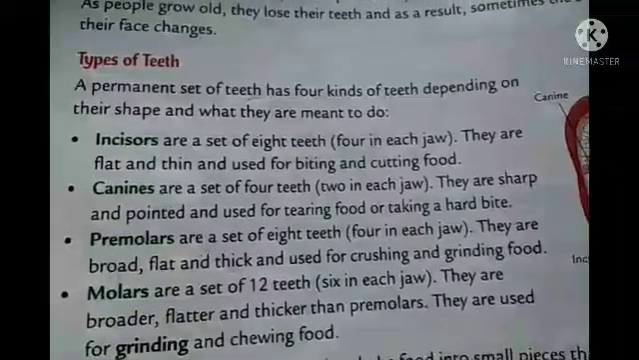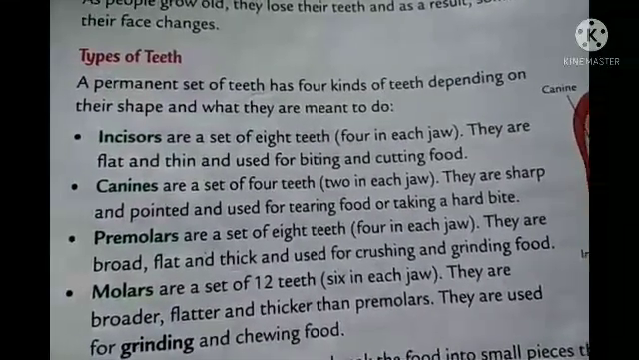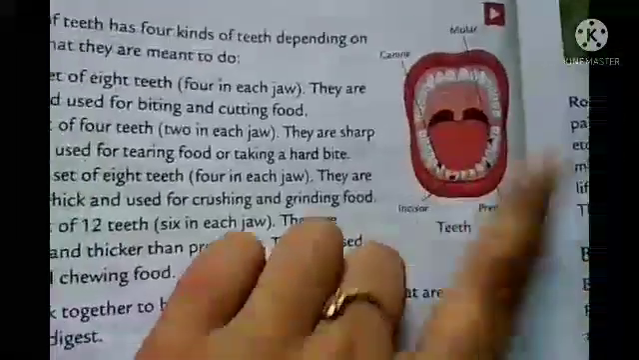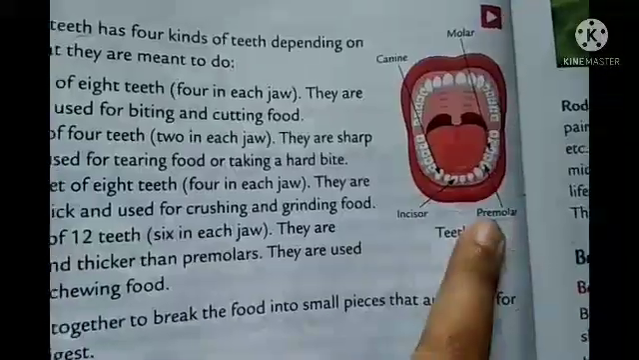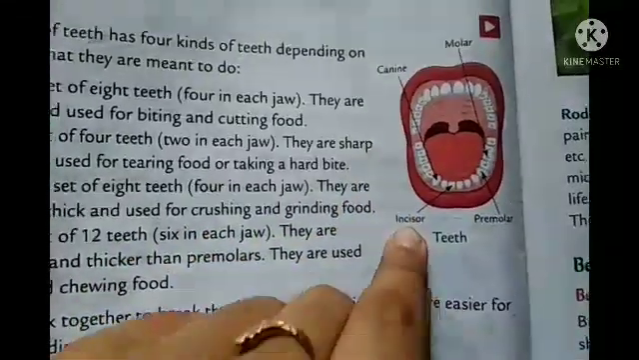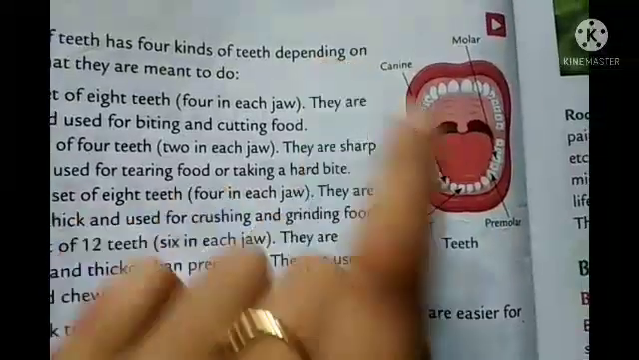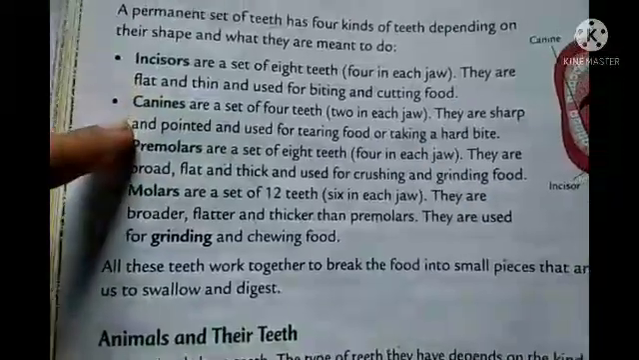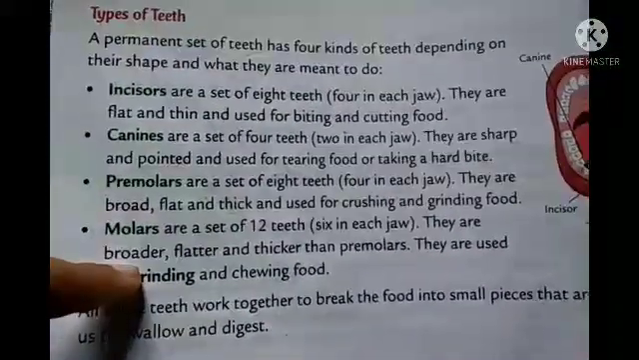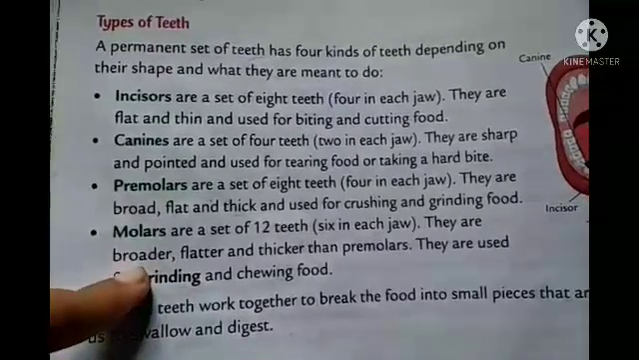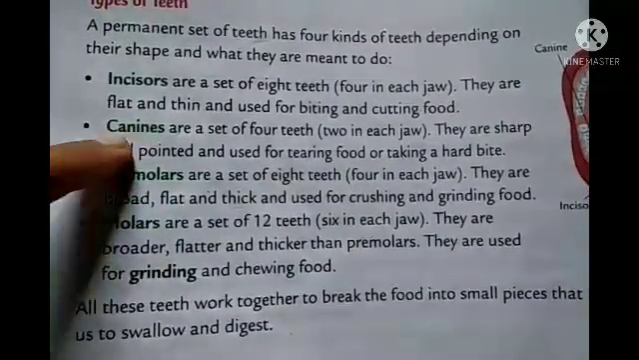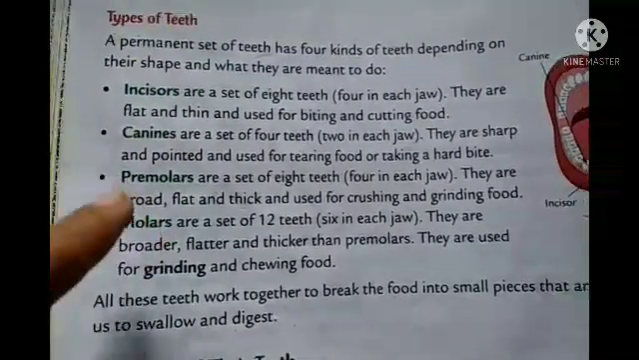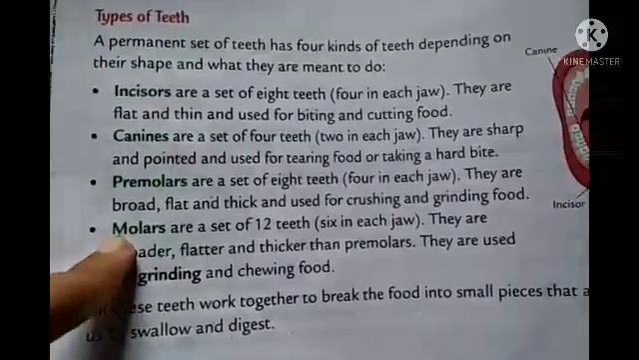Okay, now we are going to discuss a very important topic, that is the types of teeth. What are the types of teeth? You can see here a diagram, and some markings are also there. You can see incisor, canines, then premolar and molar. So in total there are 4 types of teeth. A permanent set of teeth has 4 kinds: incisors, canines, premolars and molars. Their shape, their functions and their numbers are also different.